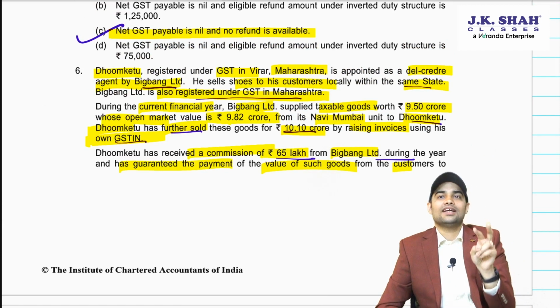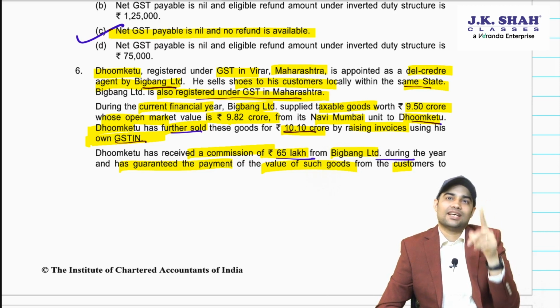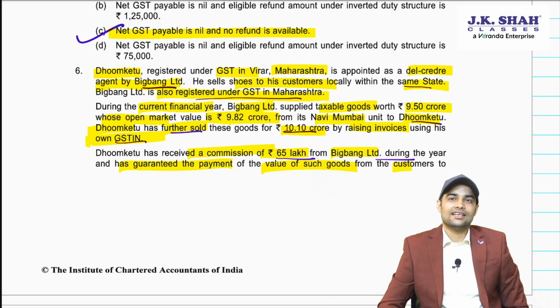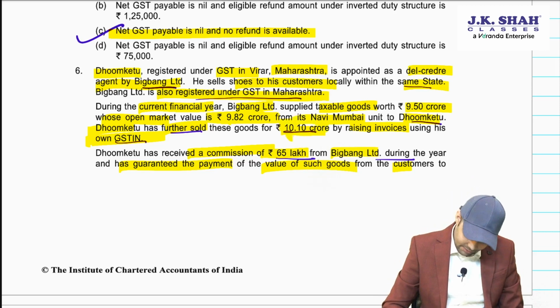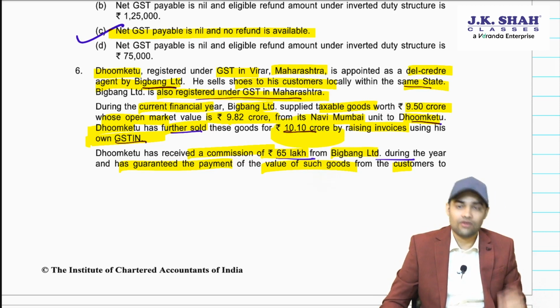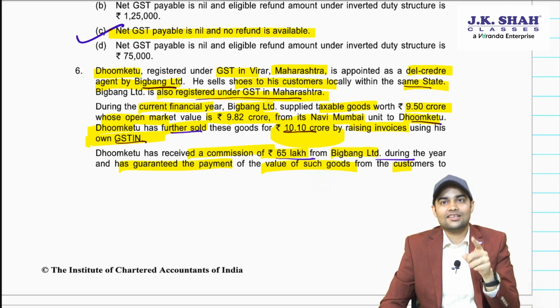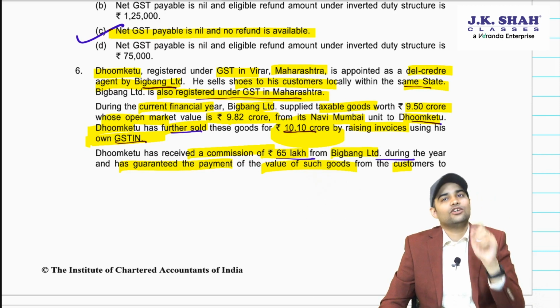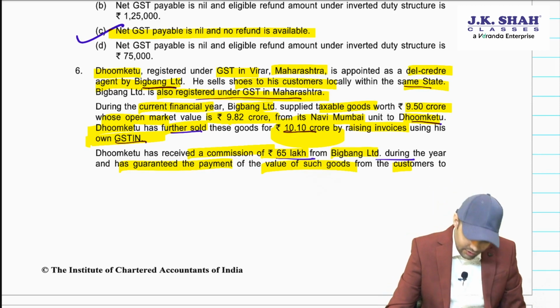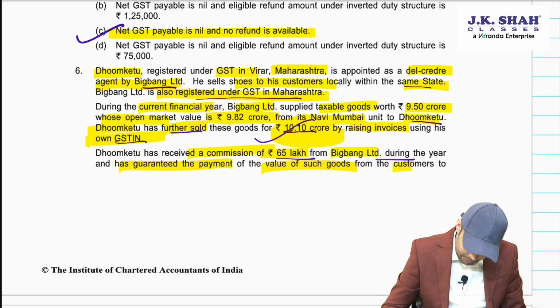But you have open market value or 90% of the price at which the agent is supplying it further. So 90% of 10.10 crore will be 9.09 crore. So you can use 9.09 crore, which is a better option compared to 9.82 crore. So we will go by 10.10 into 90%.